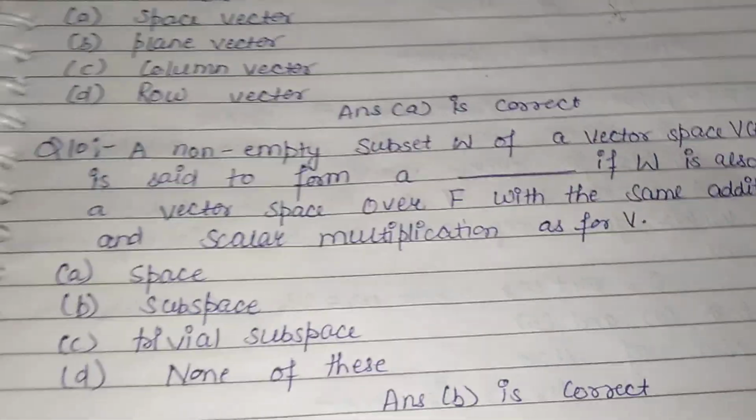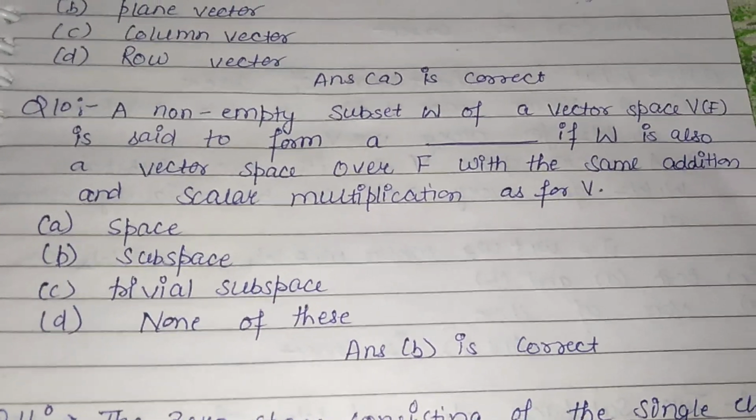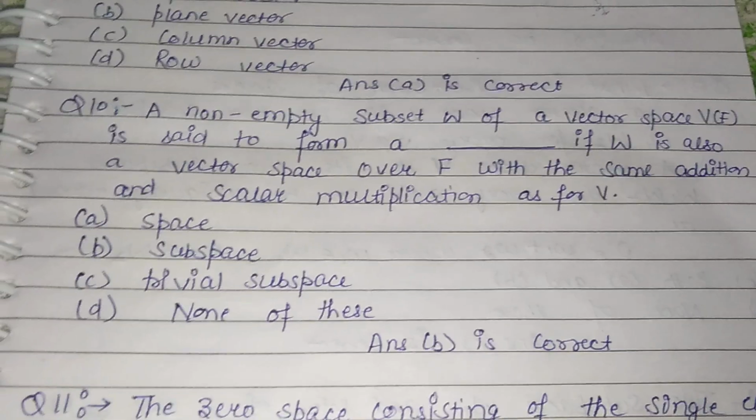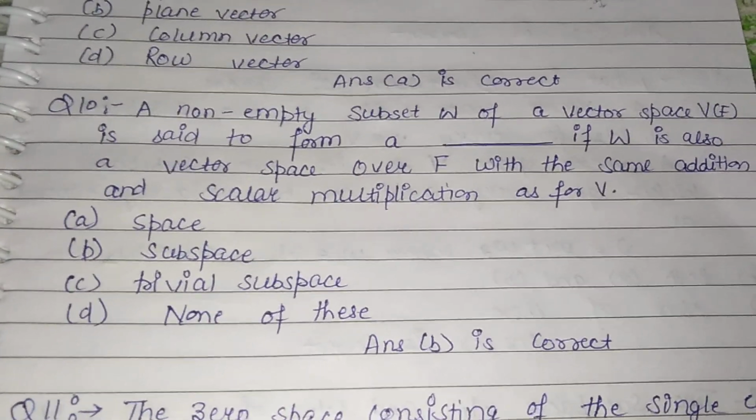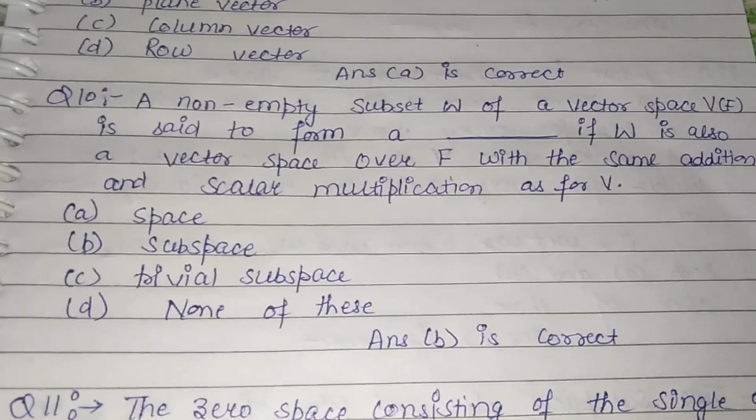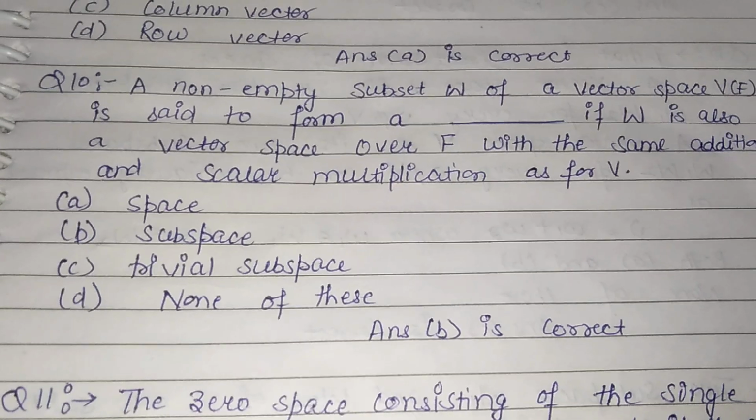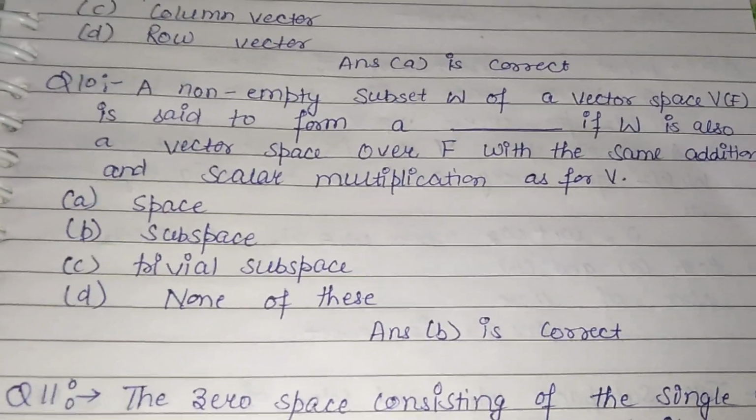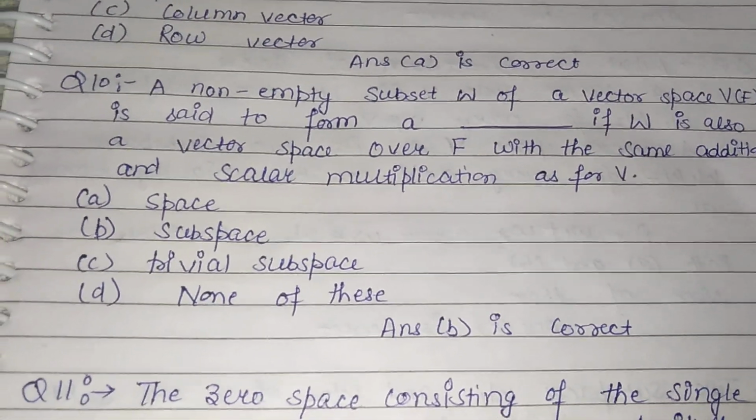Now question 10th is, a non-empty subset W of a vector space V(F) is said to form a dash if W is also a vector space over F with the same addition and scalar multiplication as for V. A space, B subspace, C trivial subspace, D none of these. So here answer B is correct, that is subspace.